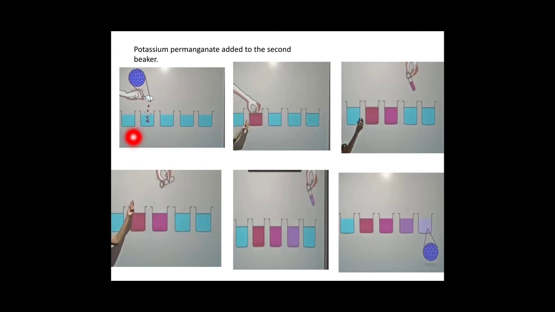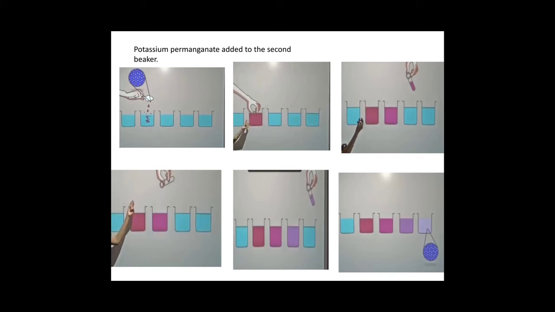For example, take potassium permanganate. These five beakers have water. You have to add potassium permanganate to the second beaker. Mix it well. It imparts a pink color to the second beaker. After you mix it well, take some quantity from the second beaker and add it to the third beaker. Mix it well. Then take a small quantity from the third beaker and add it to the fourth beaker. Mix it well. Then take a small quantity from the fourth beaker and add it to the fifth beaker.